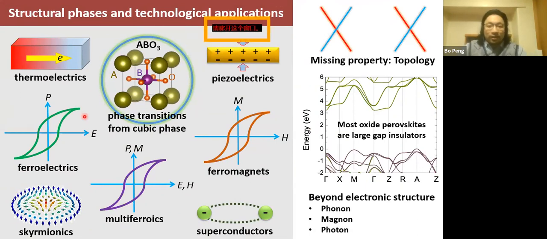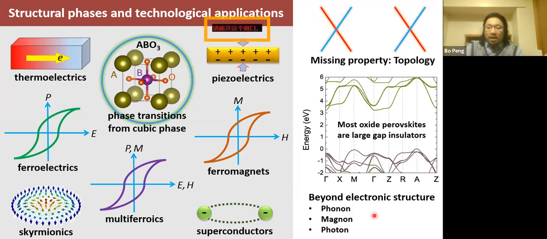And as I mentioned before, barium titanate and other oxide perovskites hold plenty of properties such as superconductivity, ferroelectricity, and piezoelectricity. One prominent absence in that list is topological features in the electronic structure. The thing is, most oxide perovskites are large band gap insulators, so it is hard for them to have band inversion. We know we need band crossing as a result of band inversion, and without band inversion there will be no crossing points between different bands.